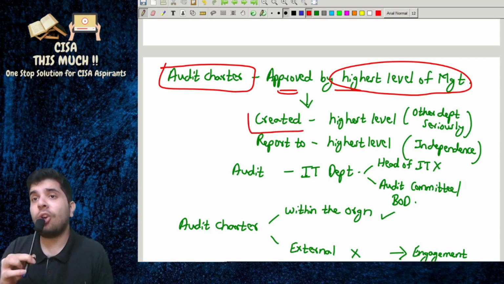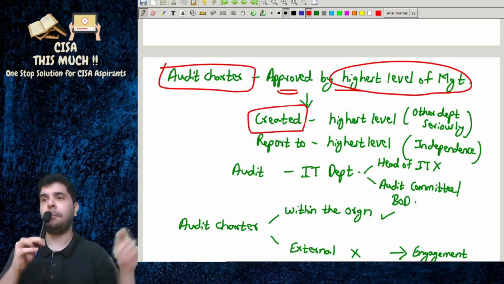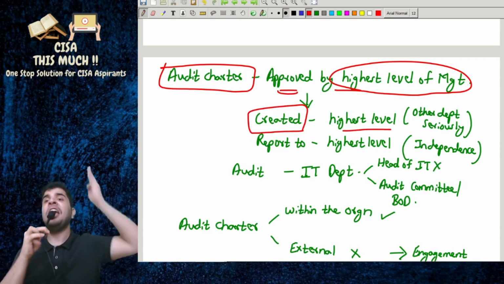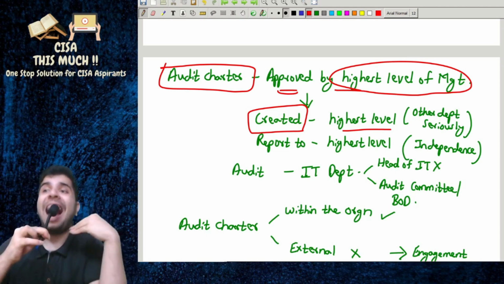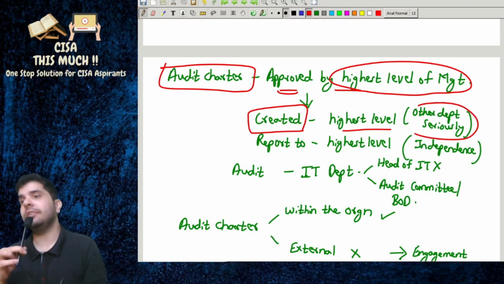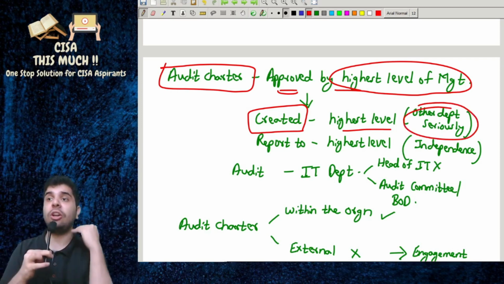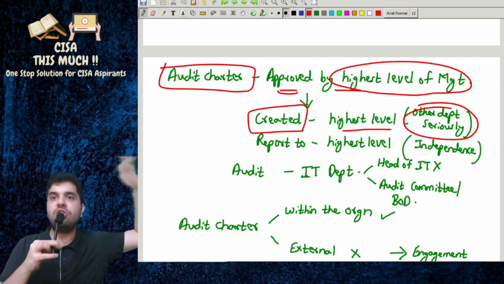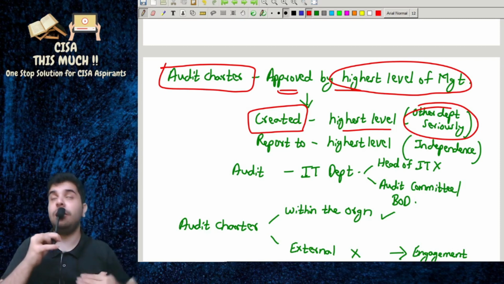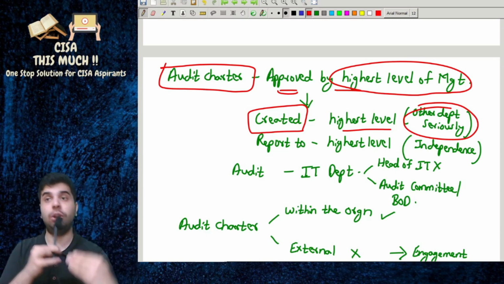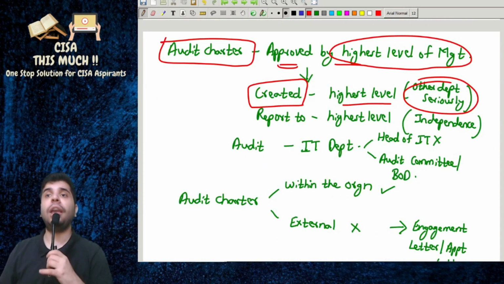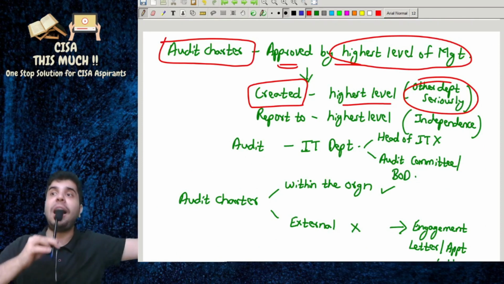So the IS audit department is created at the highest level of the organization, so that the other departments take the IS audit department seriously. The audit charter will talk about the scope, the authority and the responsibility of the IS auditors, and it is approved by the highest level of management.